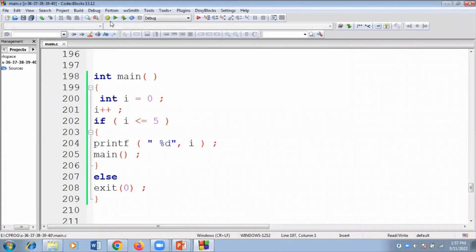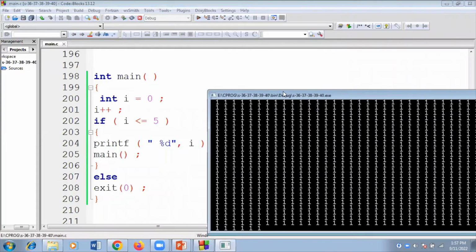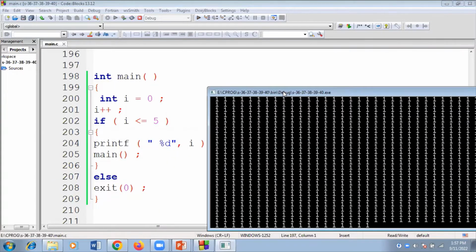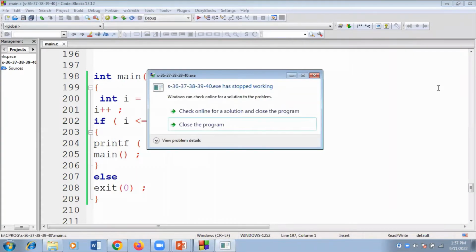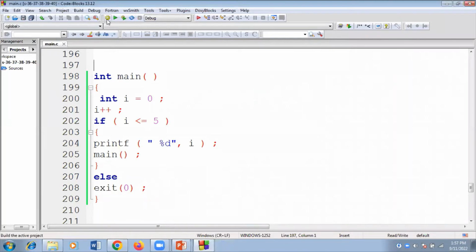Now we will run this code, guys. So 1 will be displayed on the screen infinite times. We will trace this code. So int i = 0, i++, i becomes 1, 1 is less than or equal to 5.